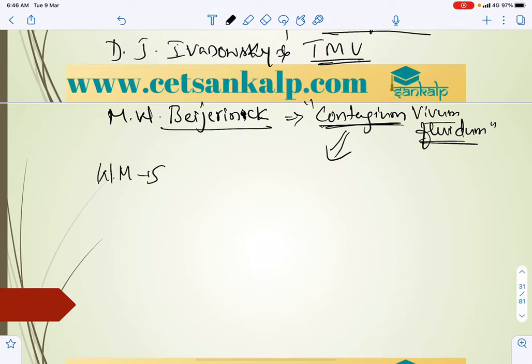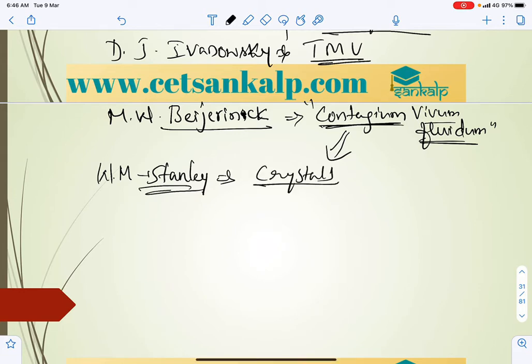Then W.M. Stanley showed that the virus could be crystallized. These can pass through filters and still affect other organisms. They form crystals, which are inert, and they are host specific. Some are plant viruses which affect plants, like tobacco mosaic virus.